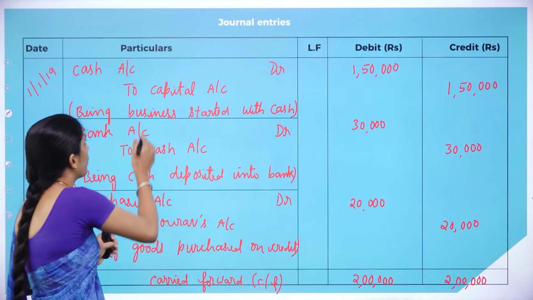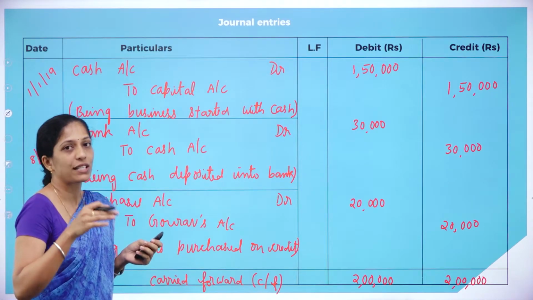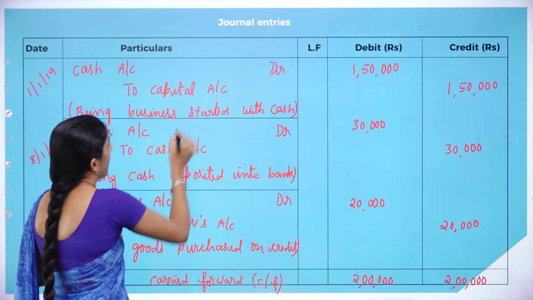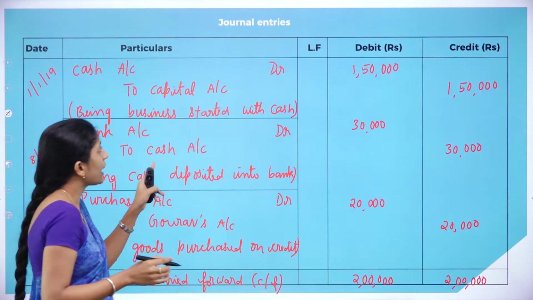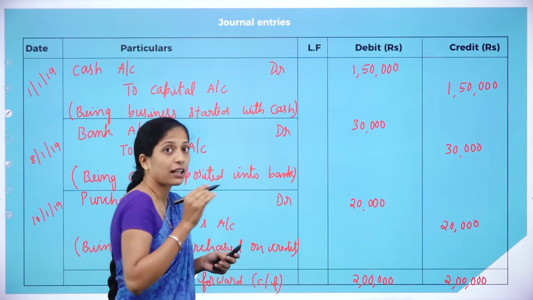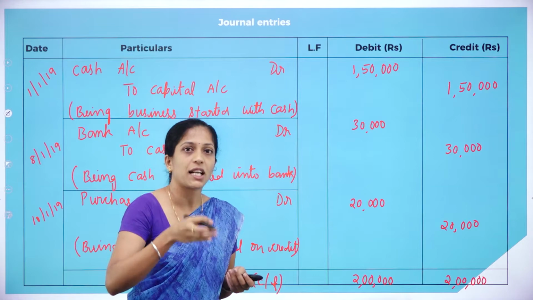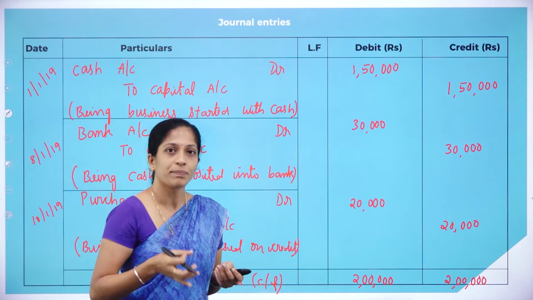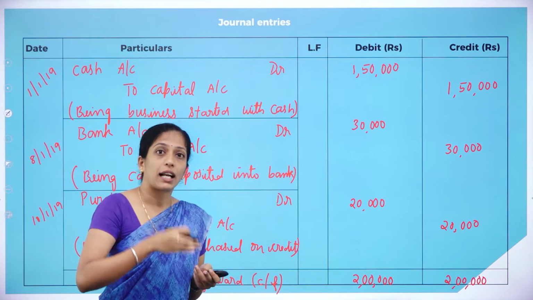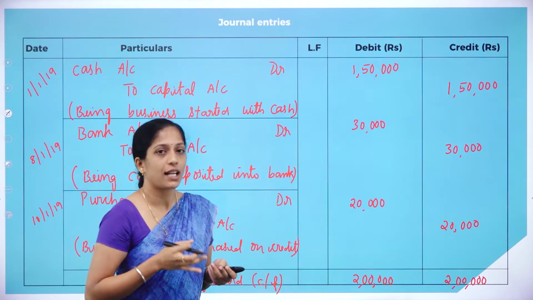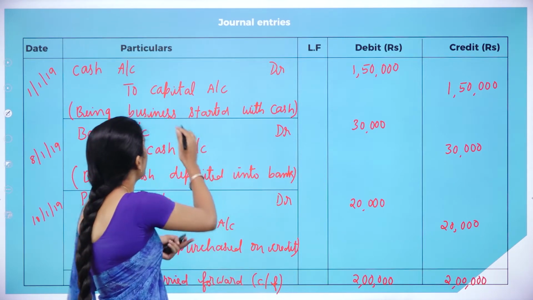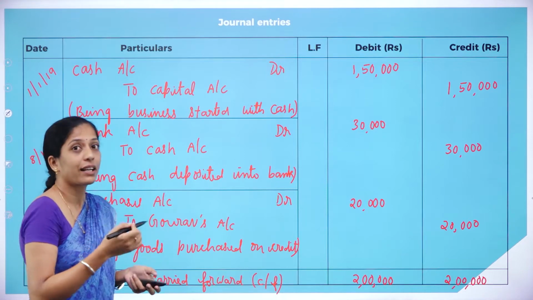So what is the remaining account in the first journal entry? That is the capital account. Here, to capital account, it has been credited. So what did I tell? If the entries are debited in the journal, they have to be credited in the ledger. If the entries are credited in the journal, then they have to be debited in the ledger. Now here, to capital account is credited.